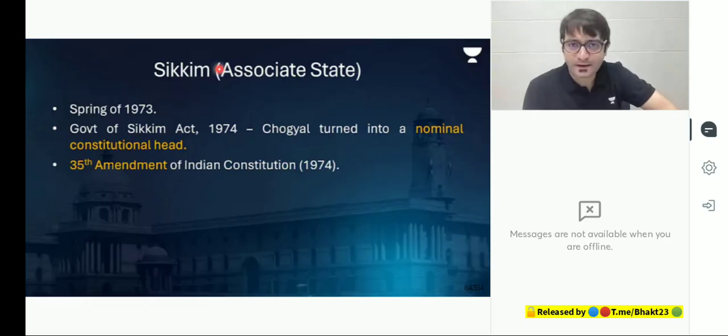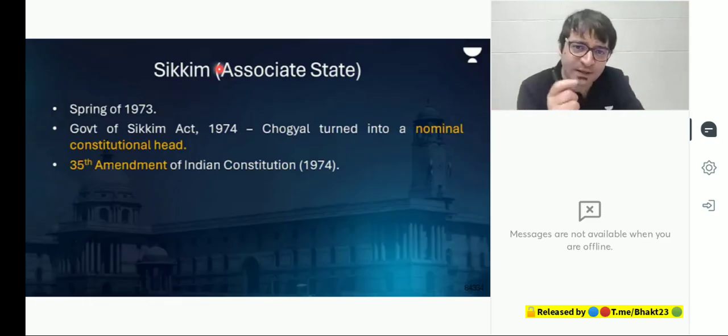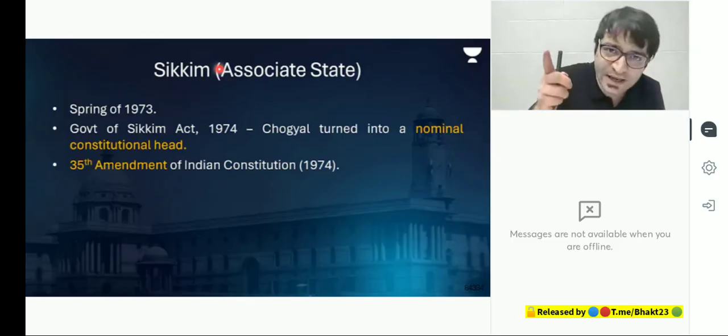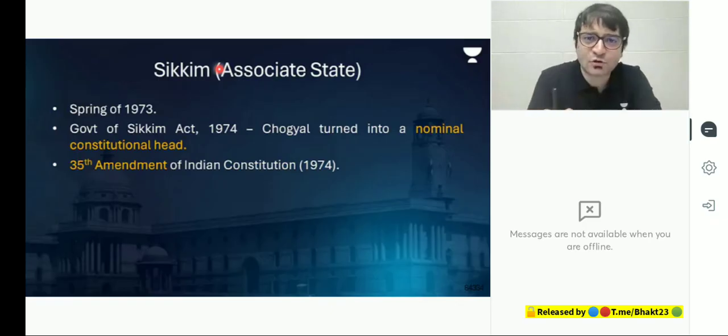Ultimately, there were talks between the Government of India, the protesters, and Chogyal. And ultimately, it was decided elections will be conducted in Sikkim. Chogyal would become a nominal head, a constitutional head, just like the King or Queen of England. The real power will be given to the Assembly, to the Parliament of Sikkim. And when elections were held, a pro-New Delhi political party, Sikkimese Congress, won the election.